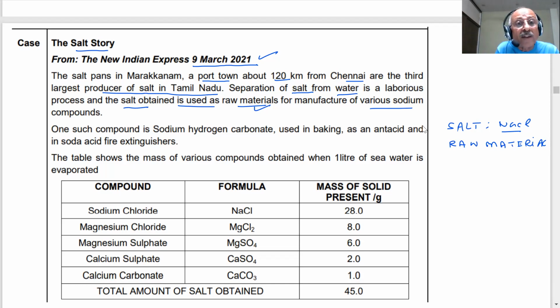And one such compound is sodium hydrogen carbonate, used in baking, as an antacid and in soda acid fire extinguishers. I hope you understand what sodium hydrogen carbonate is, NaHCO3, students, which is your baking soda. When you react this with some acid, carbon dioxide gas will be evolved, and that can be used as a fire extinguisher. Also an antacid, because this is basic in nature. It is alkaline. It is a mild base.